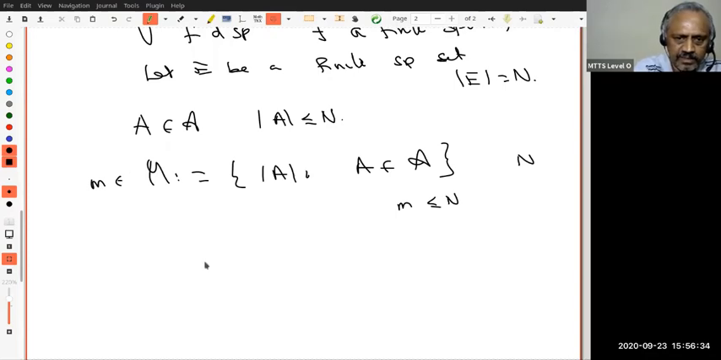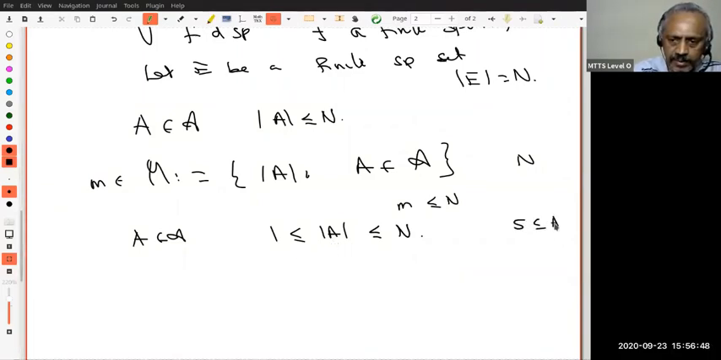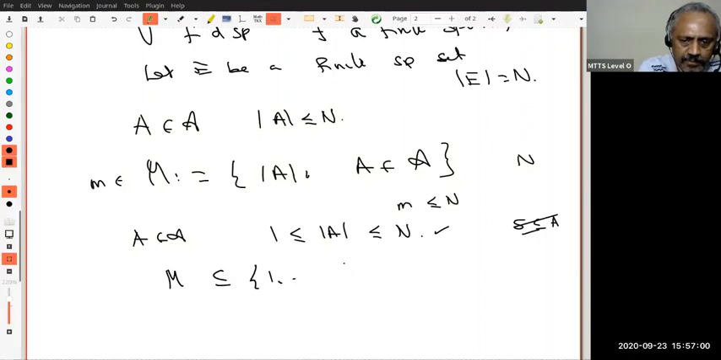You understand? Therefore, for any A in script A, we have 1 is less than or equal to mod A is less than or equal to n. Why is mod A greater than or equal to 1? Remember, S is a subset of A and S is non-empty. Therefore, mod A will be greater than or equal to 1. Do you understand this? Therefore, actually M is a subset of these numbers. Do you agree with that? And therefore, this is a finite set.